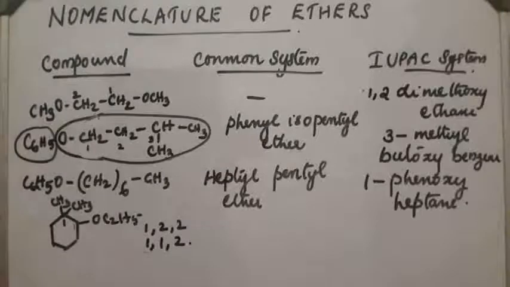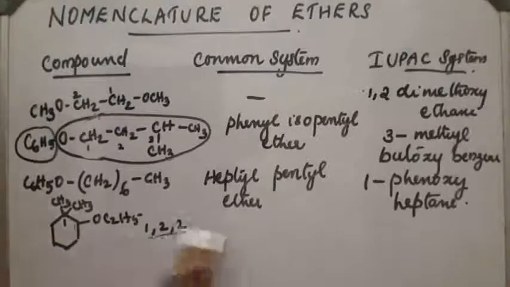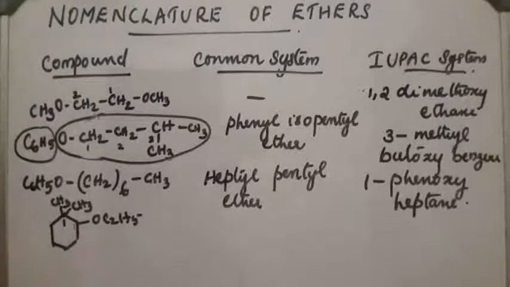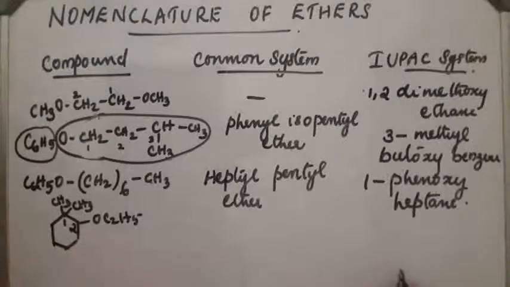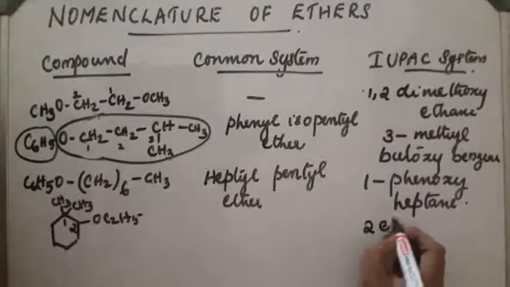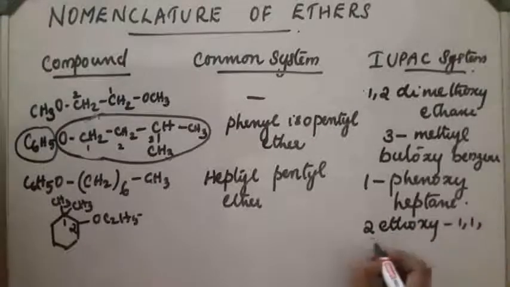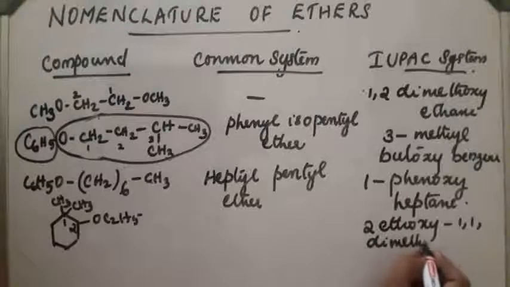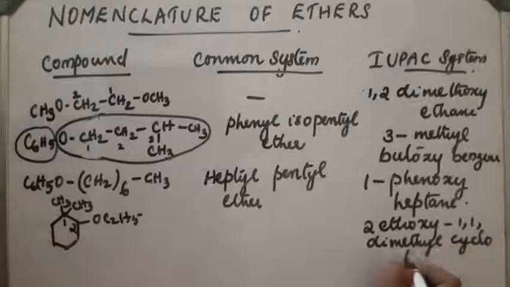According to the locant rule, we always take the lowest locant set. So the name of the compound will be 2-ethoxy-1,1-dimethylcyclohexane.